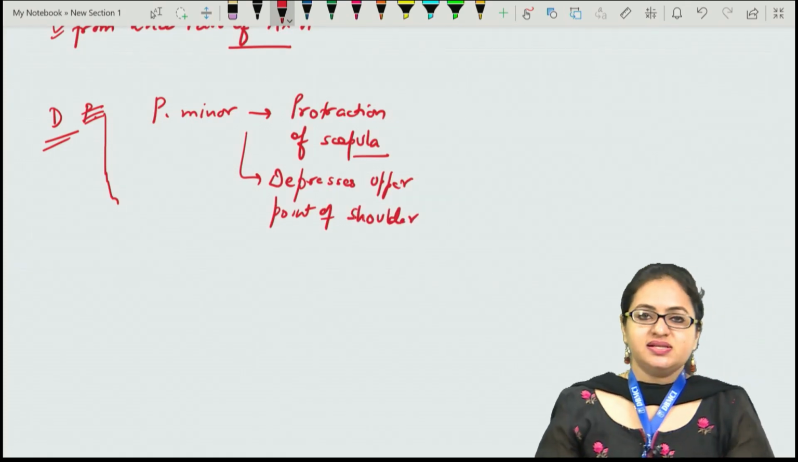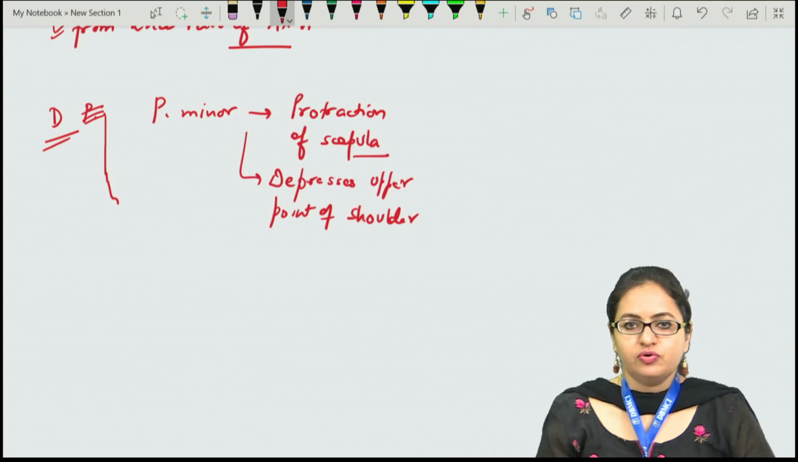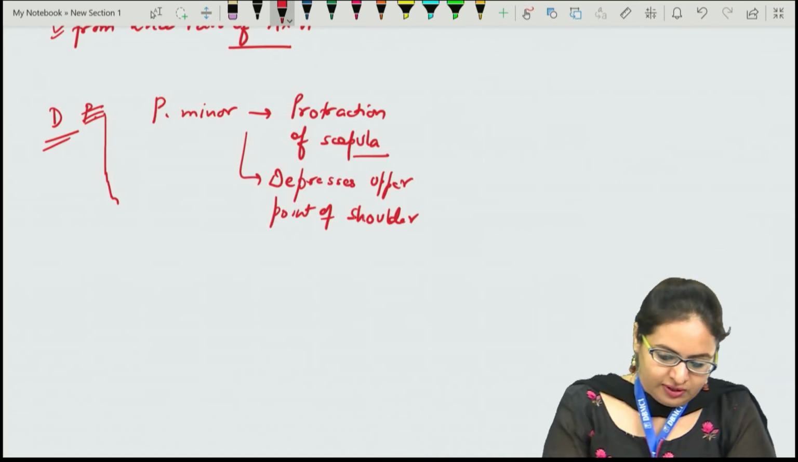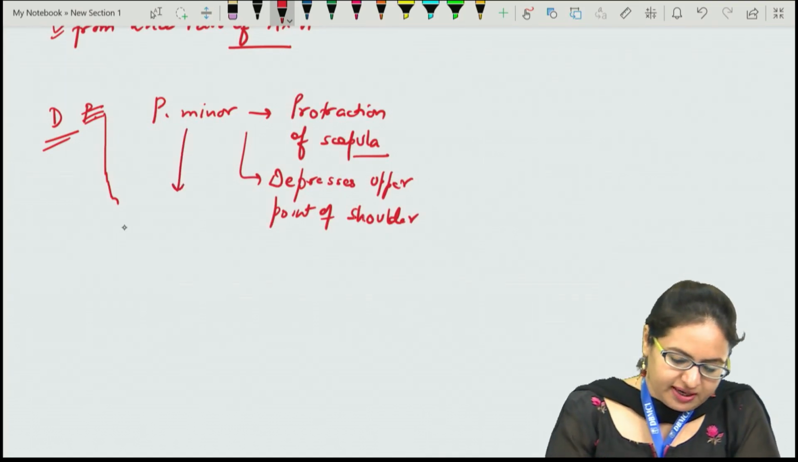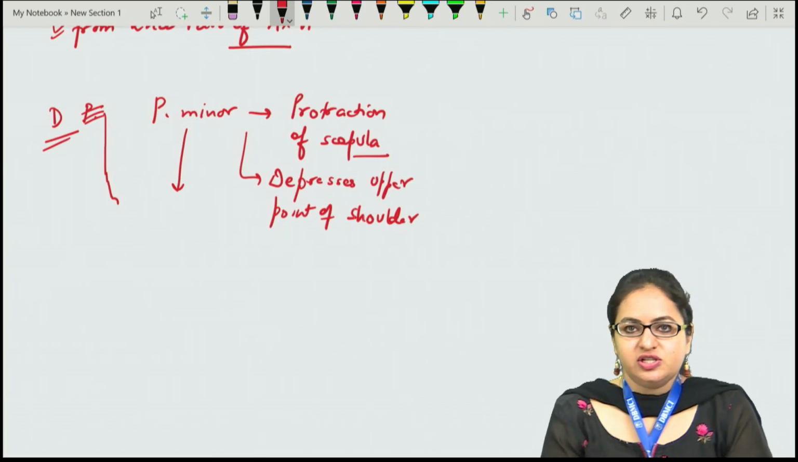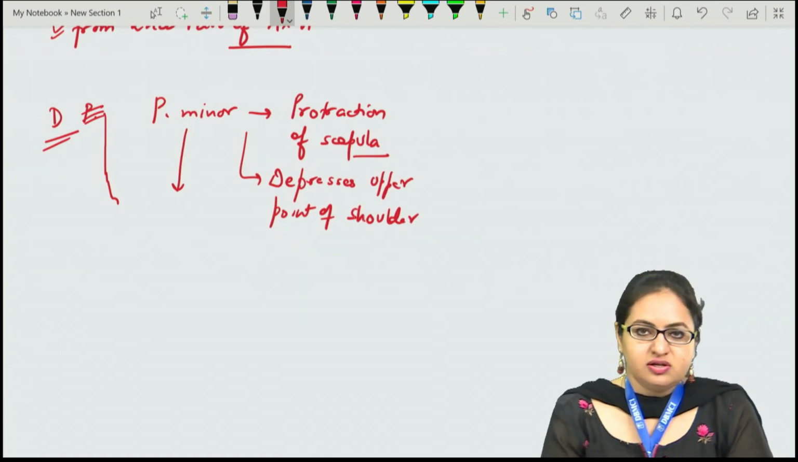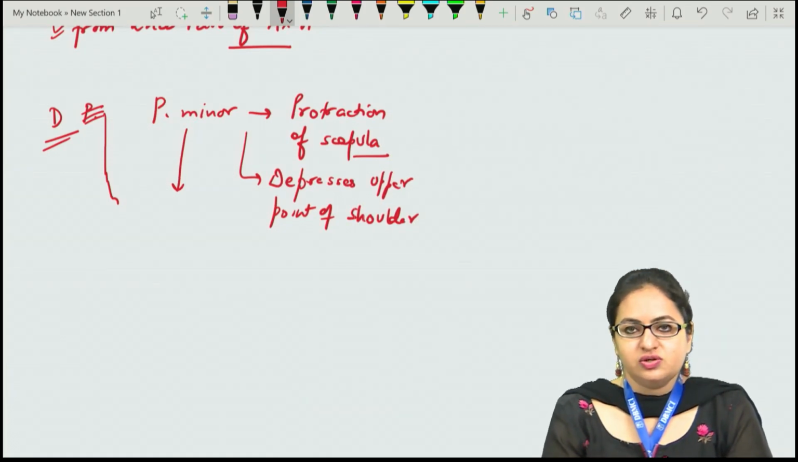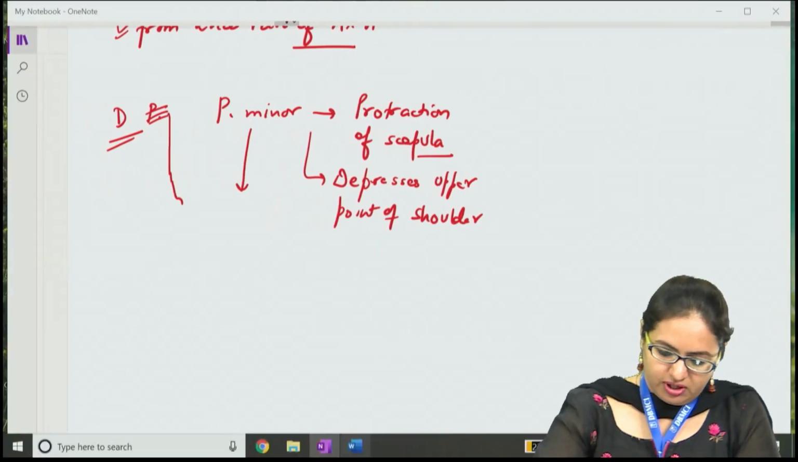And it also acts as one of the accessory muscles during forced inspiration. When we talk about the pectoralis minor, it is supplied by the medial and the lateral pectoral nerves, and these nerves are actually arising from the medial and the lateral cords of the brachial plexus. So if we come back to the question